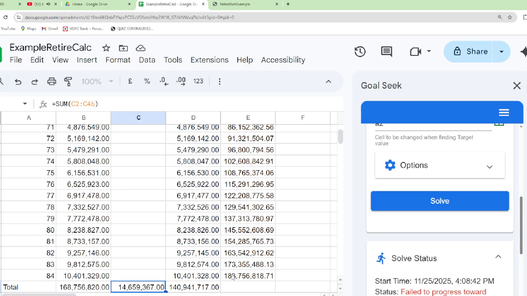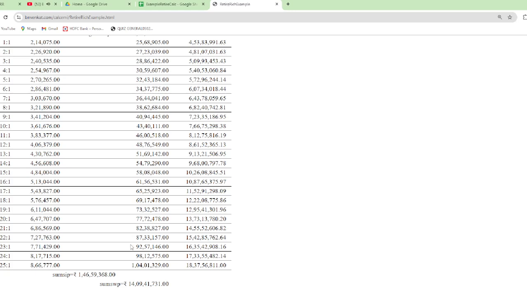Similarly, the closing balance at the end of the 84th year, that is at the 85th year, I considered 85 years as the life expectancy. Therefore, the survivor nominee will get 18 crore 37 lakh 56,000. In our Google sheet it is 818 rupees 71 paisa, and in my calculator sheet it works out to 18 crore 37 lakh 56,811. There is some 6 rupees difference.